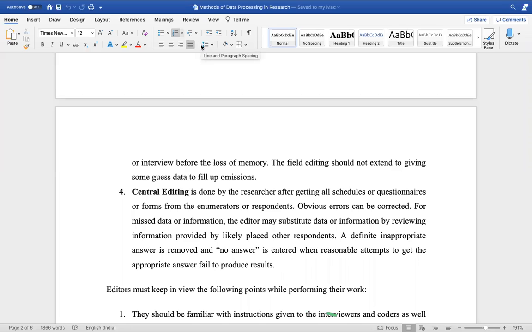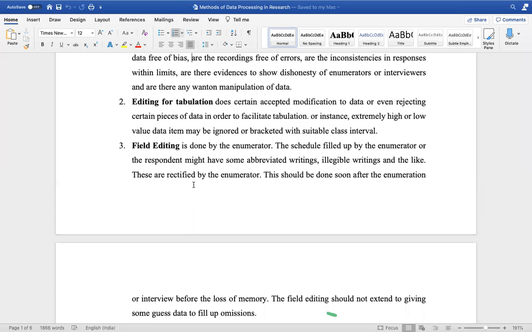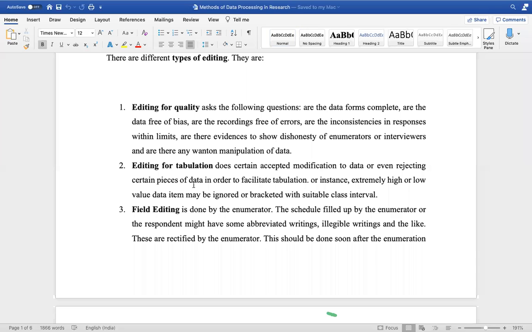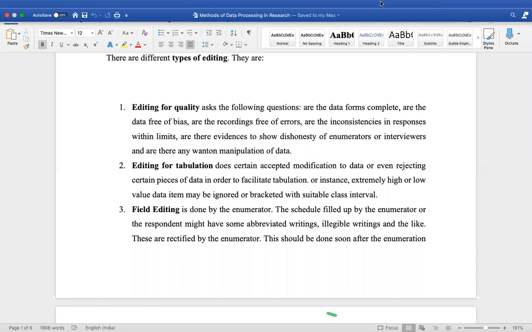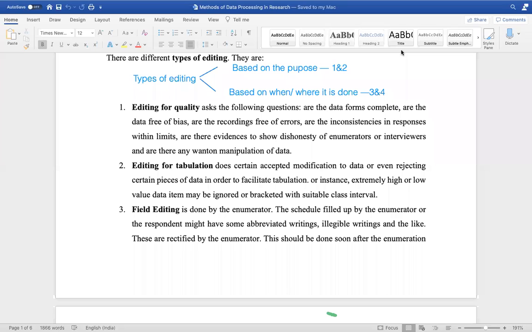So there are two types of editing, three types of editing basically. Field editing and centralized editing are the major categories. Otherwise, based on the purpose, it is editing for quality and editing for tabulation. I just make an annotation here so that you remember the purpose. Based on the purpose for which it is done, quality and tabulation purpose, making tabulation easier, we have 1 and 2. Based on where it is done or when it is done, 3 and 4, field editing and central editing. Are you following?